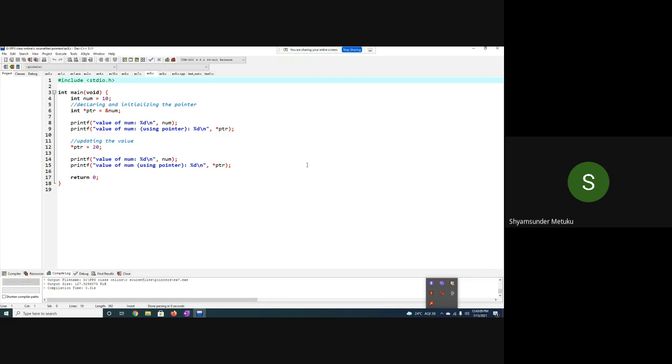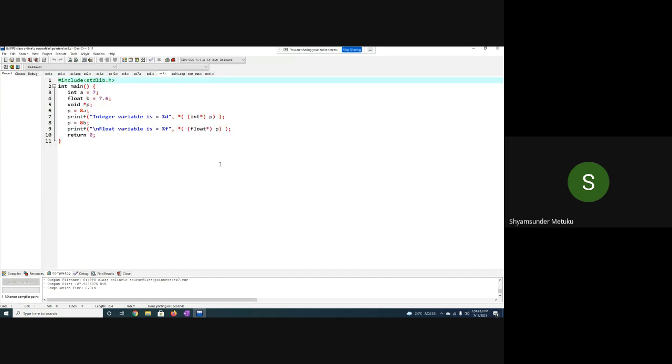So next, the 8th one. Declaring and initializing the pointer, I need not tell, this is a basic program which we already did: how to declare and how to assign a value. Once this is done, you have the freedom to modify the contents of num either using star PTR or num itself. We are trying to display the same thing, so I need not explain this. Coming to this, this is a little important. Can anybody tell what will be the output of this program?